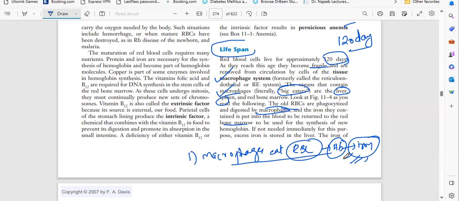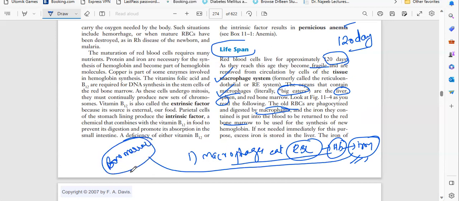So again, this iron will return to the bone marrow. Okay, bone marrow will again collect it and synthesize new hemoglobin. So it is used again.